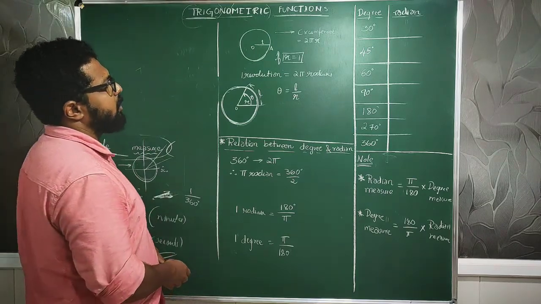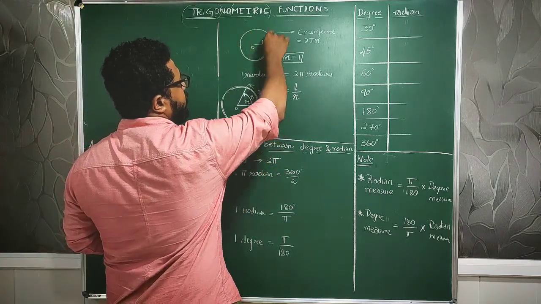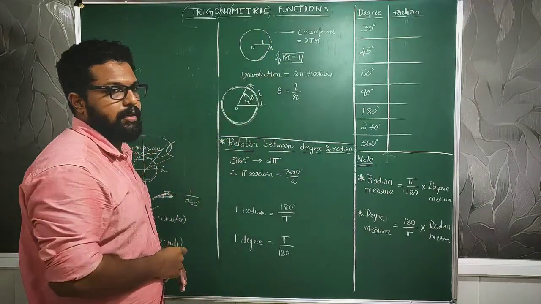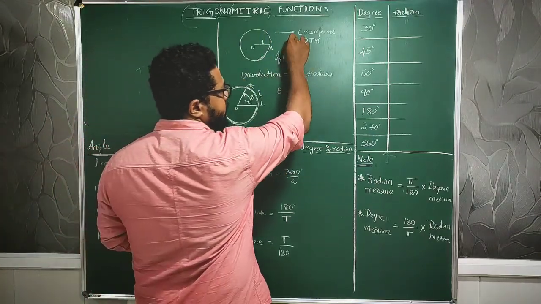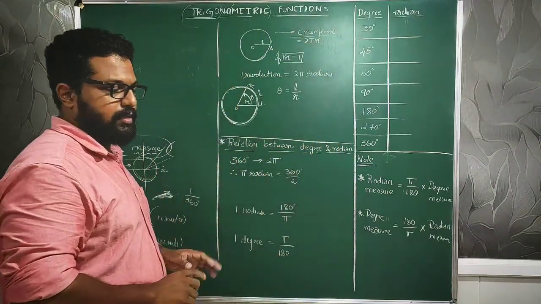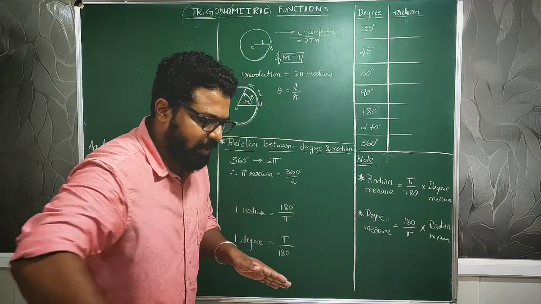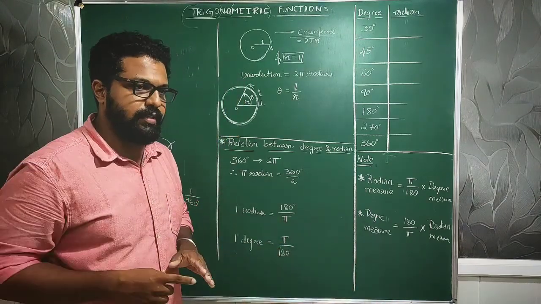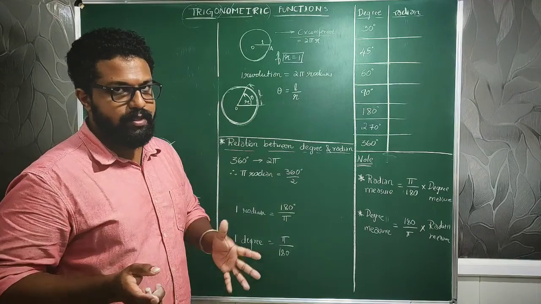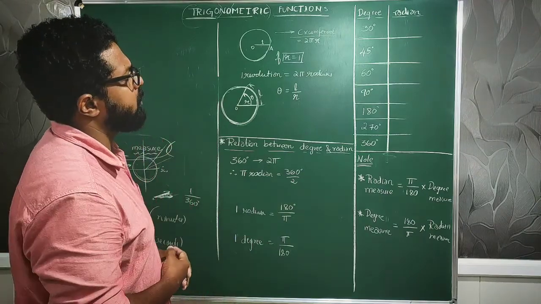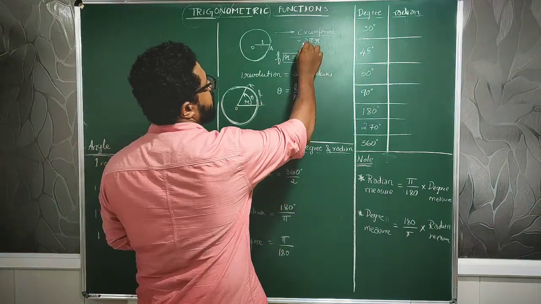We know that the complete rotation around a circle is called the circumference of the circle, correct? Now, if I walk around the outer part of a circle, that is called the length of a circle or circumference of a circle. And we already know the formula is 2 pi r.